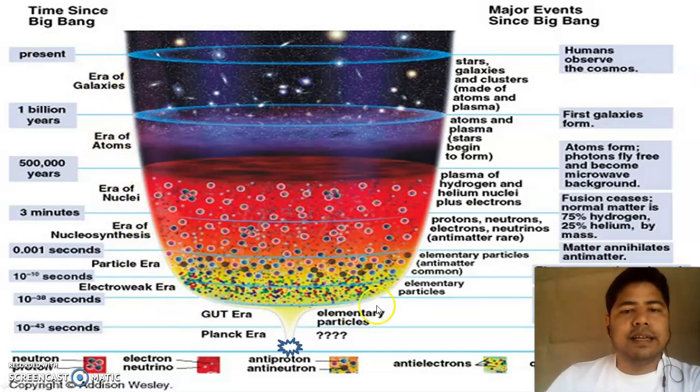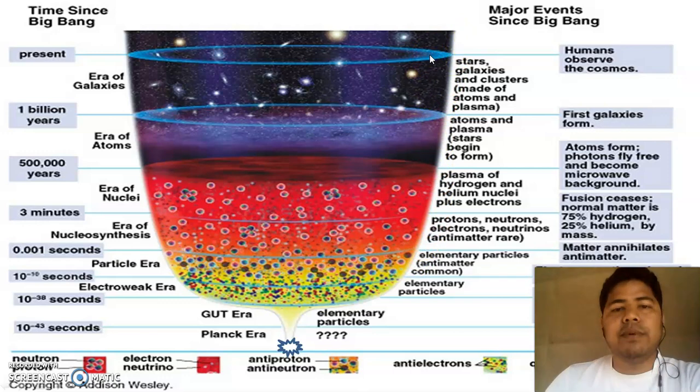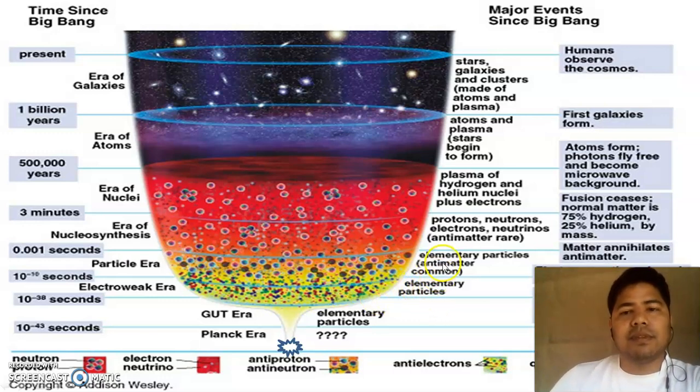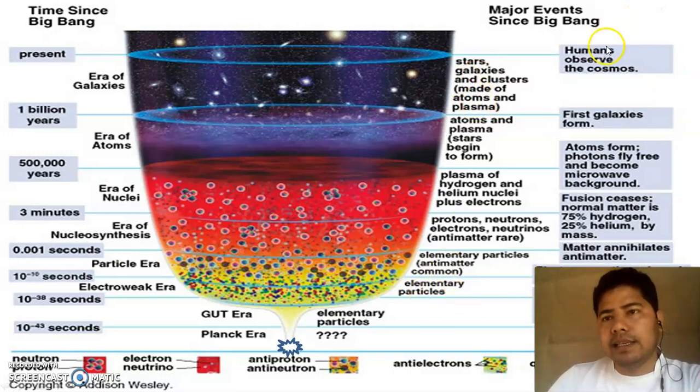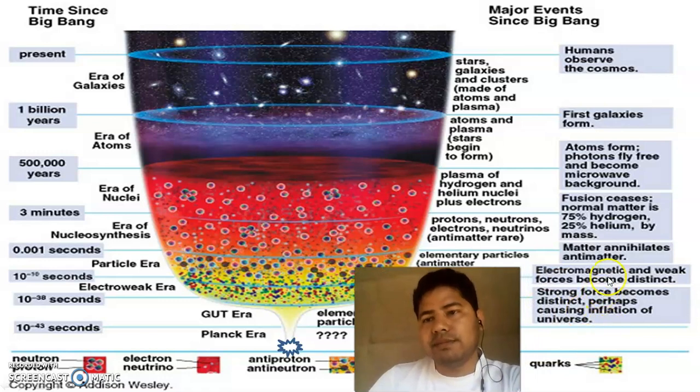And this is the animation of the different eras. What are the constituent elements present at that time, and this is the constituent elements. This gives the constituent elements of the universe at different eras, and this gives what we can observe. The last line on the right hand side gives the different observations, the different events that we can observe from the very beginning of this universe.